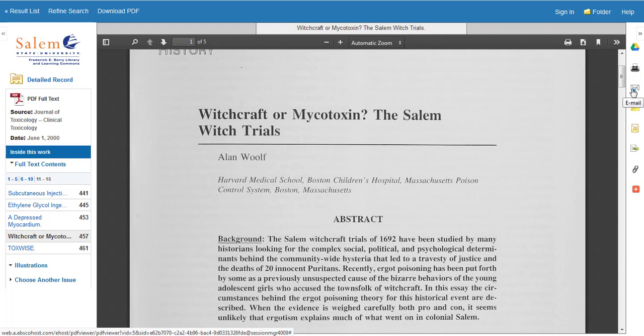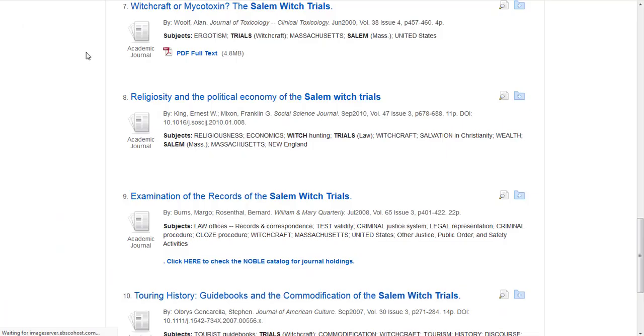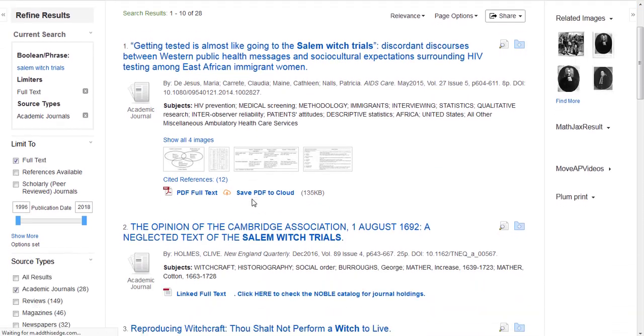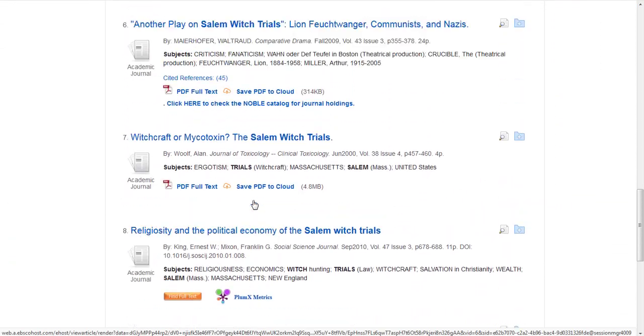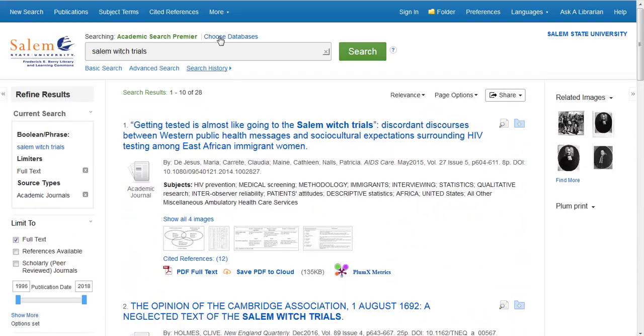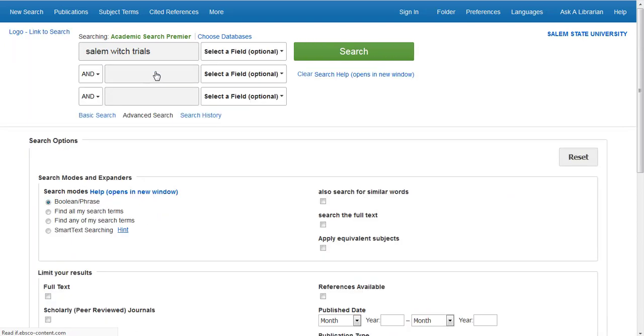When you find an article you like, be sure to save, print, or email it to yourself so that you can access it again later. To get back to your list of search results, look at the blue banner in the top of the screen and click Result List in the upper left. From here, you can continue to browse and look at other articles. You can also find a new search and explore advanced search features by clicking on Advanced Search.